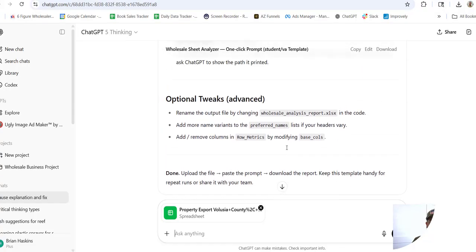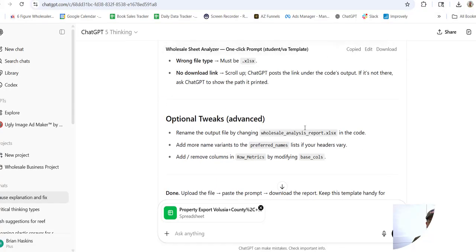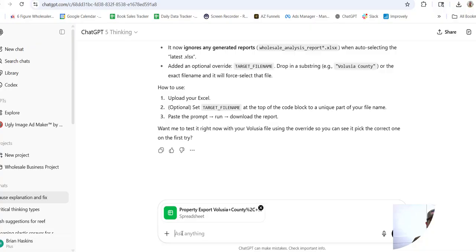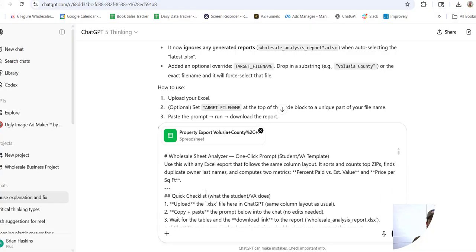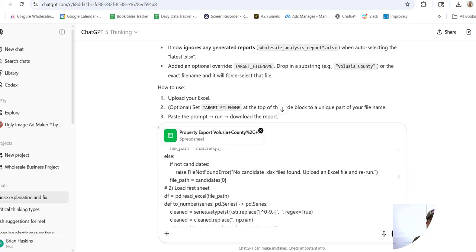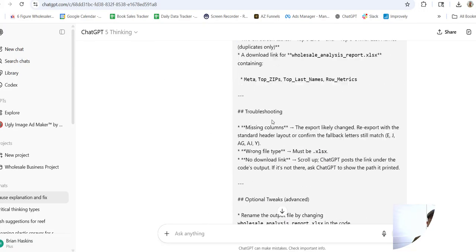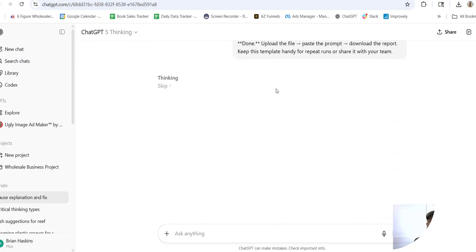Let me copy it here. Take this file here, put this prompt in here. Click search. It's going to go through that for us, and it's actually going to export a sheet that's going to give me all the information that I need to be able to create a buyer avatar.